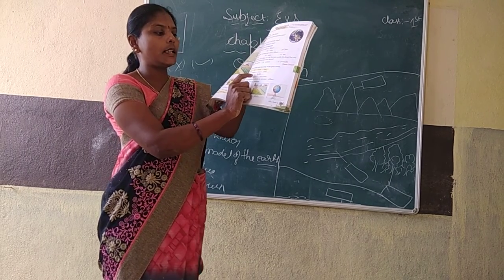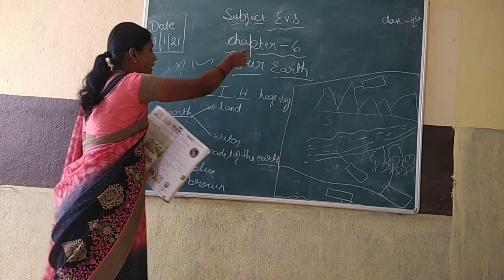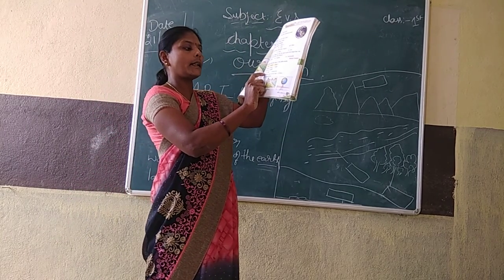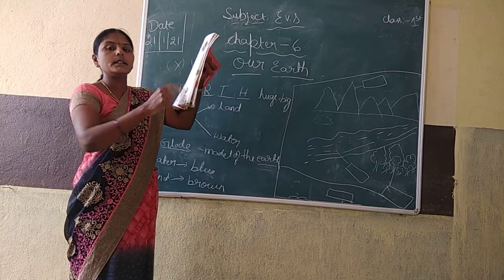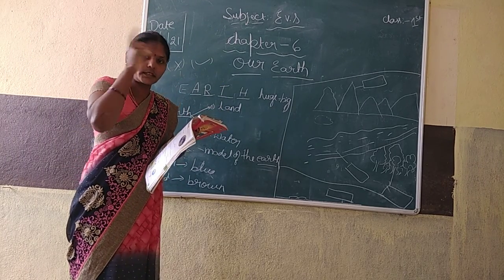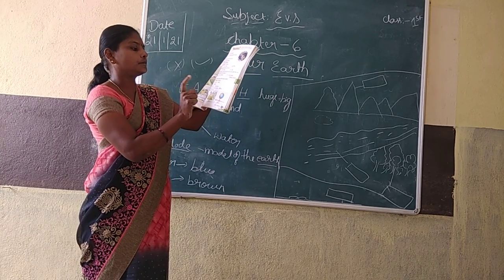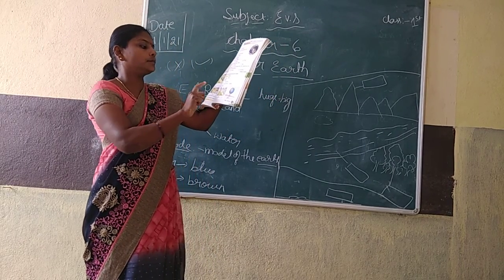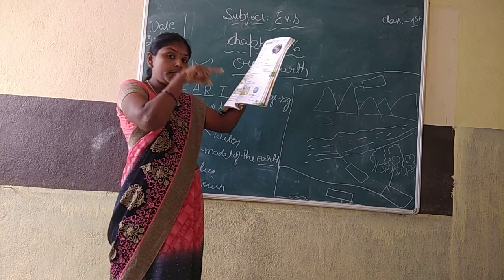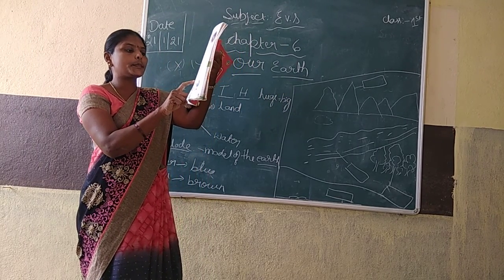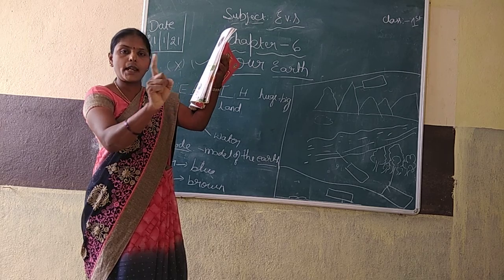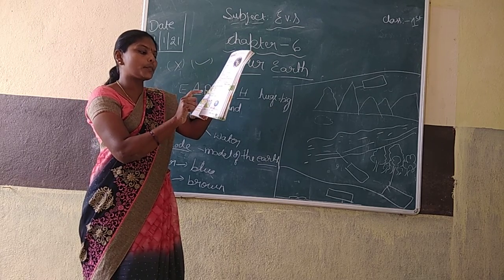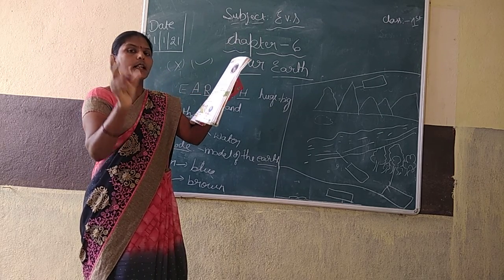Second one: we all live on the earth. Where do we all live? On the earth. So the second is earth. Land is not even everywhere. Everywhere is not land; water is also there. So the answer is even, E-V-E-N. Fourth one: we should keep the land, air and water dash clean. We should keep land, air and water clean.